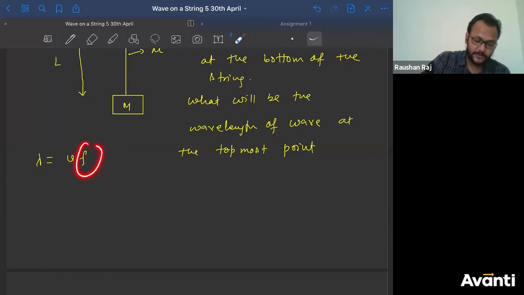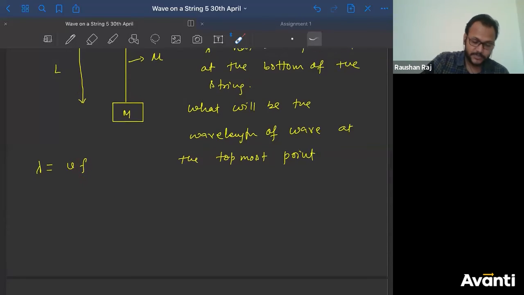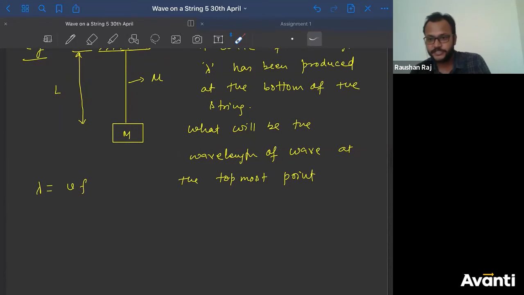How can we say that F will be constant? There is a very simple reason for that. What is frequency? Frequency is nothing but the number of oscillations per unit time, right? Number of periodicity. That means how many oscillations, how many complete motions happen in a given time. So can I say that this frequency depends on the source of the wave?